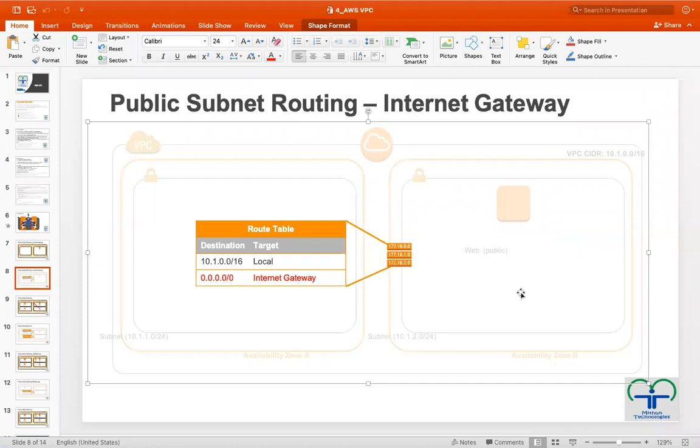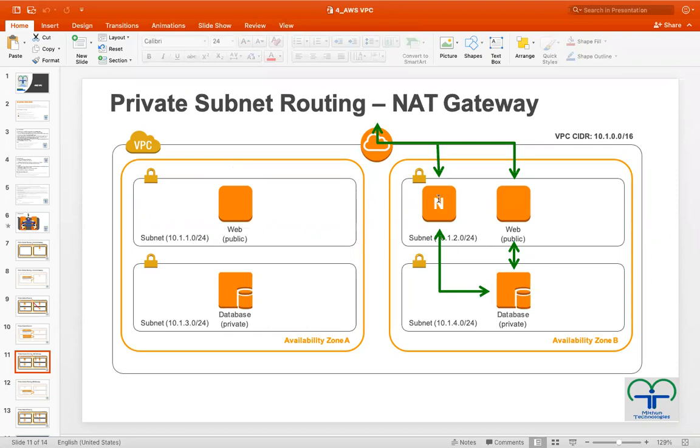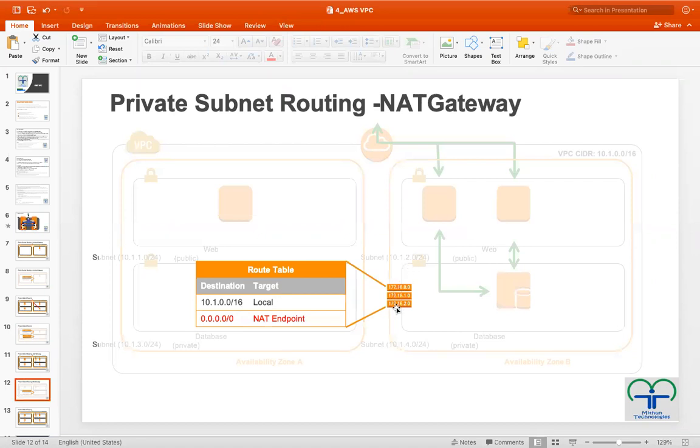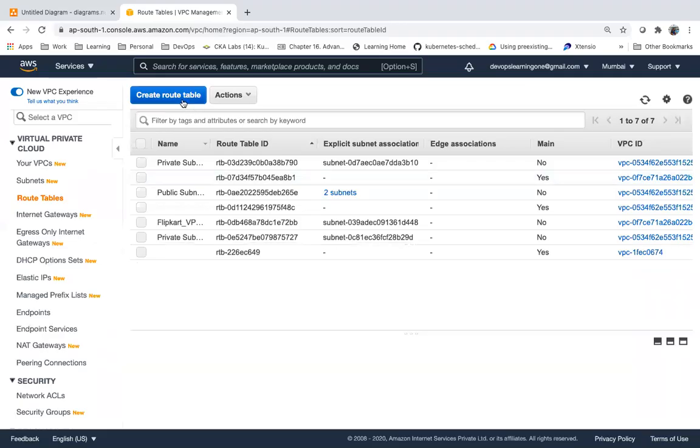So you have a private server in a private subnet. This guy can talk to the servers in the other subnets, because they are in the same VPC. If this guy needs to talk to the internet, what do we do? We need to create a NAT. In the route table, we need to associate this subnet with the NAT so that it can talk to the internet. So let me create a route.